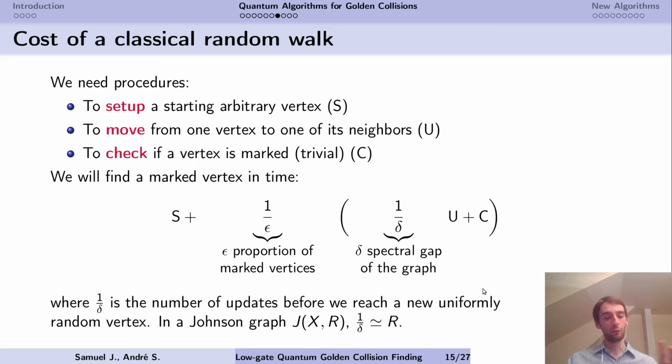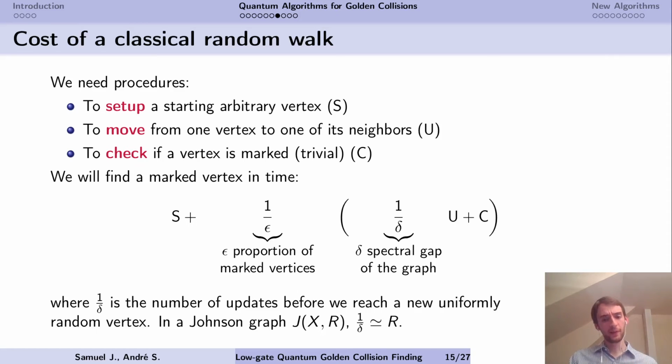In order to resample a uniform vertex, we need to move on the graph at least 1/delta times, where delta is the spectral gap. And actually in our case, 1/delta is R for a Johnson graph, which means that if we want a new uniform random vertex, we need to replace all elements in the list. And we do that 1/epsilon times, because epsilon is the proportion of marked vertices, which means we resample the random vertex, and after some time we fall on a marked one.